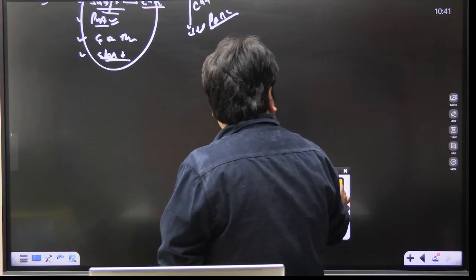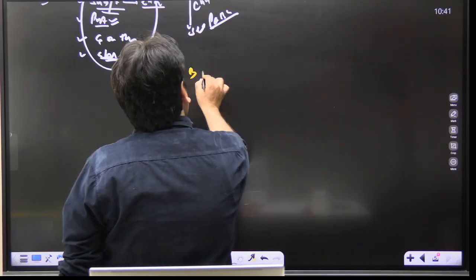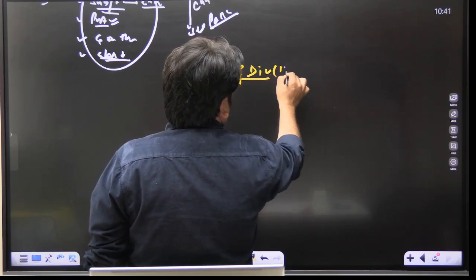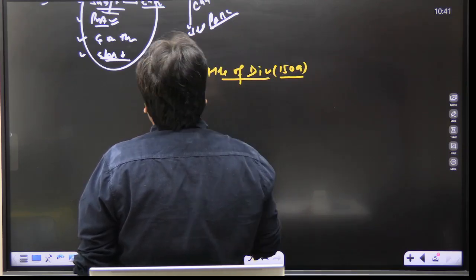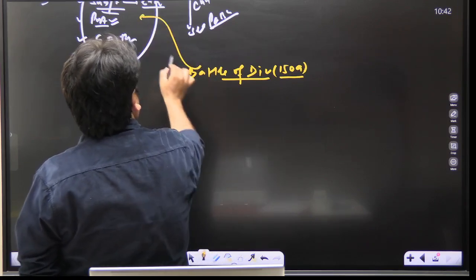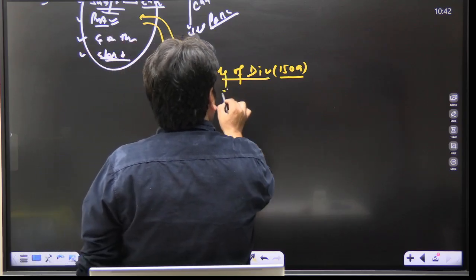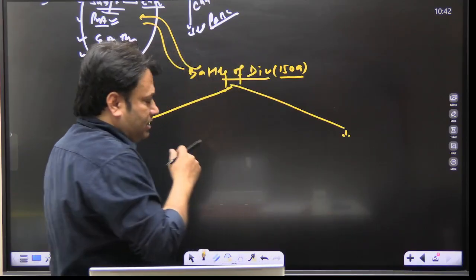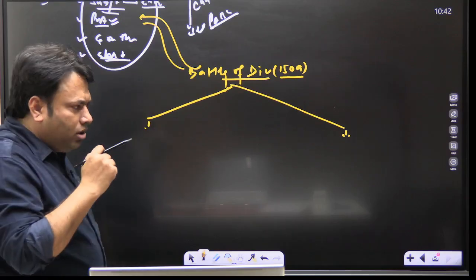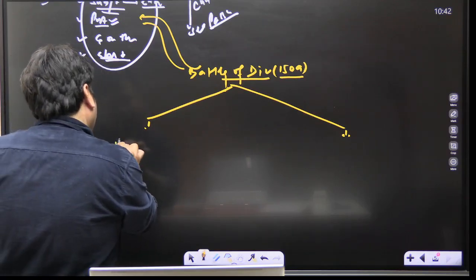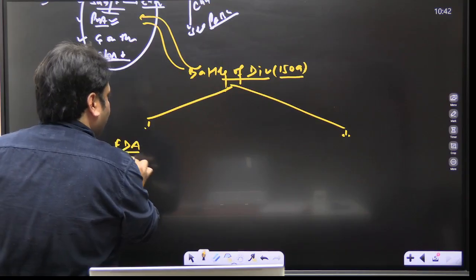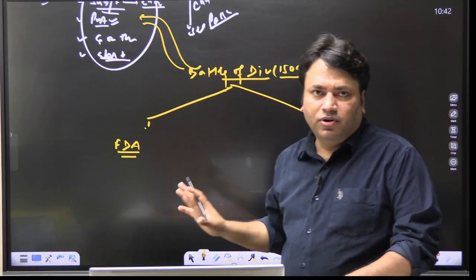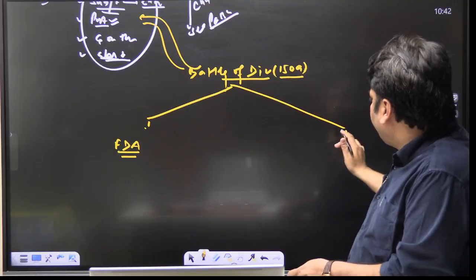So this is the background or the circumstances, and we see here a battle, and that is known as the Battle of Diu. Year is 1509. The main issue is blue water policy, naval supremacy, and here there are two parties in this war. On one side there is the Portuguese viceroy, that is Francisco de Almeida, and on the other side we see this group, or you can say the rival force.